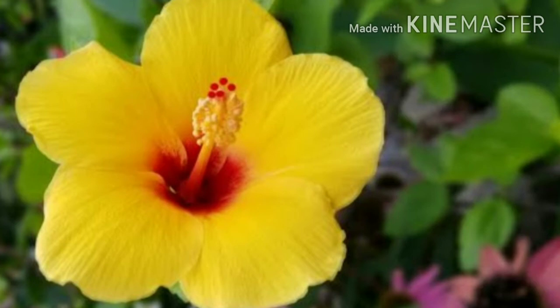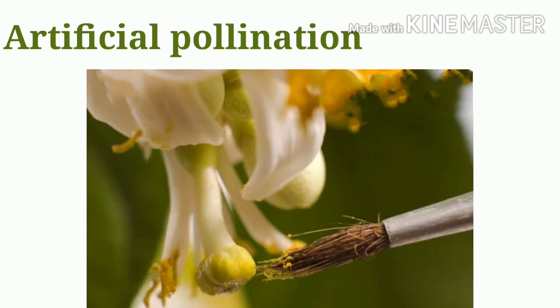Till now, we have discussed the two types of pollination, self-pollination and cross-pollination. Self-pollination occurs by itself and cross-pollination requires pollinating agents. There is one more type of pollination which is called artificial pollination. Here, the agent of pollination is human beings. Human beings artificially transfer the pollen from the anther to the stigma of the desired plant, and this is called artificial pollination.